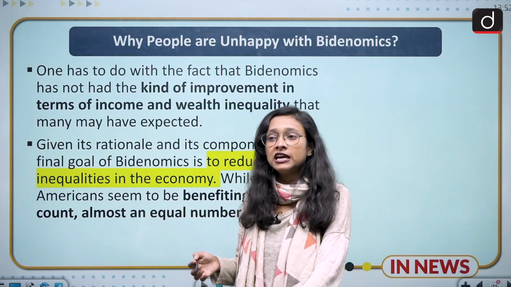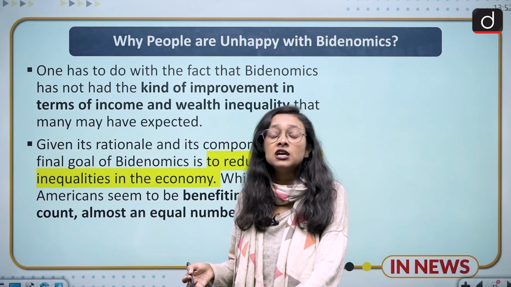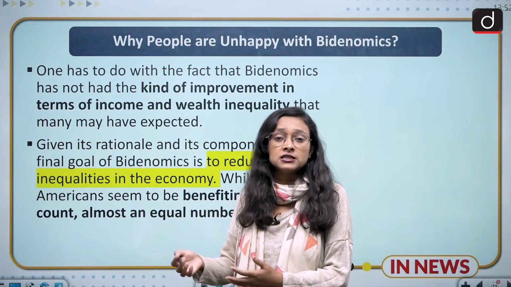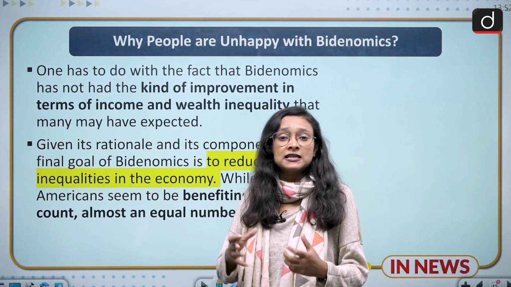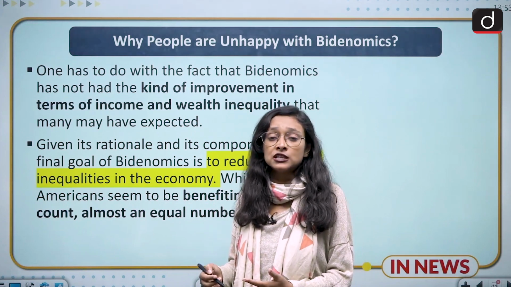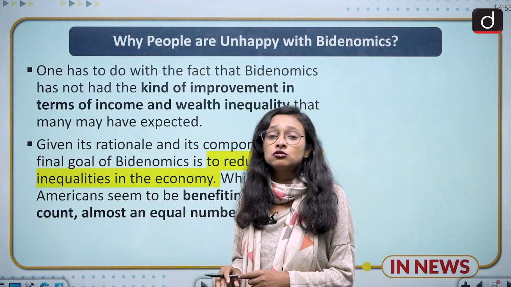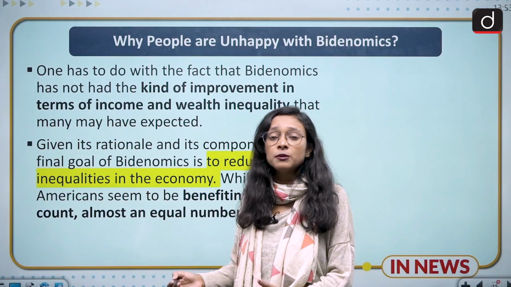On the other hand, they had this anti-China policy. In terms of the anti-China policy, they raised the import rates. So this is not just impacting China, this is also impacting the other nations, especially the poorer nations. So in this way, Bidenomics is not working well. These are the drawbacks of Bidenomics we have seen.